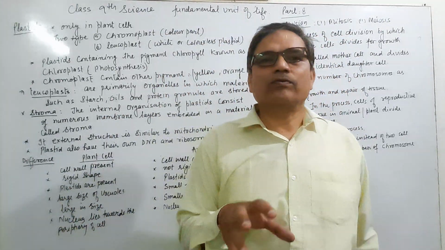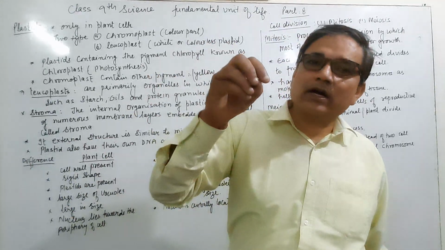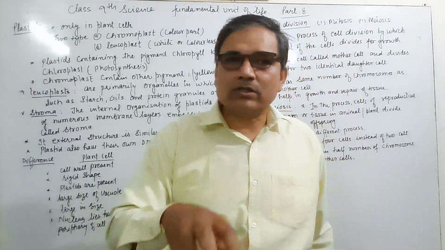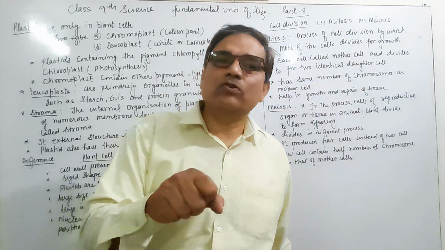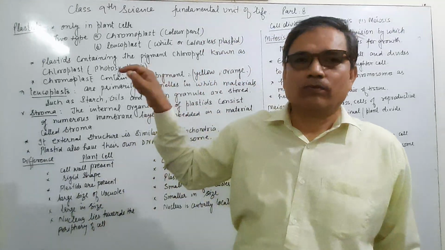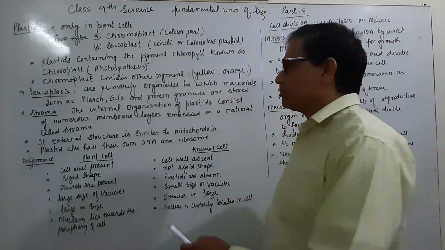In the plant where the colored part is not present, if they contain plastid which is leucoplast, it means they are used to store oil, starch, and other things.